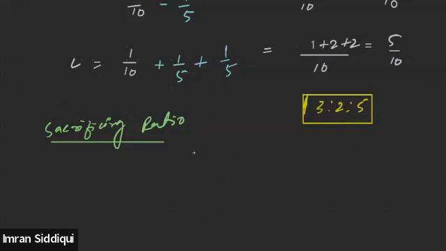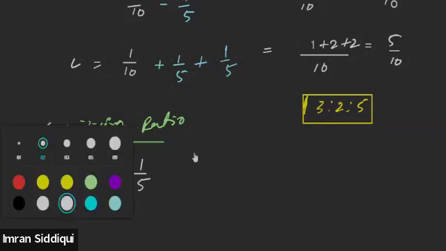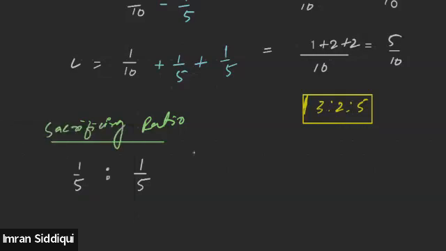So A is sacrificing how much? 1/5, and B is also sacrificing 1/5. That means the sacrificing ratio will be 1:1. Got it? Is this clear? Since both the partners A and B are sacrificing in the equal proportion, 1/5, 1/5, that means the sacrificing ratio is 1:1.